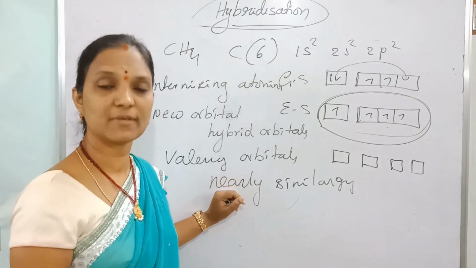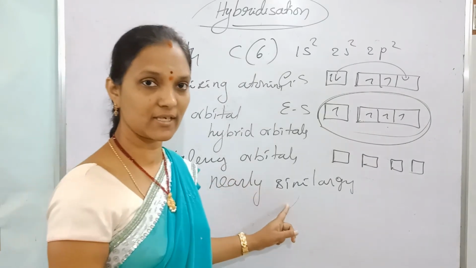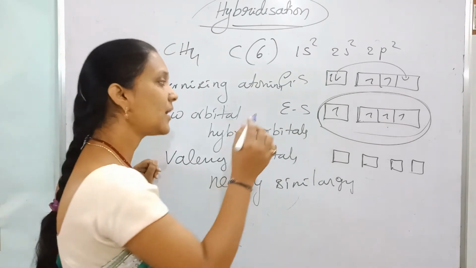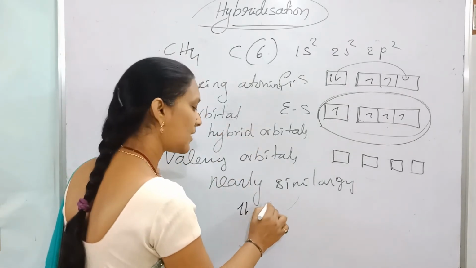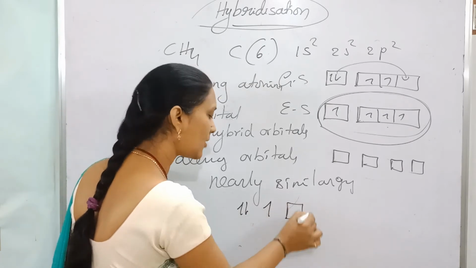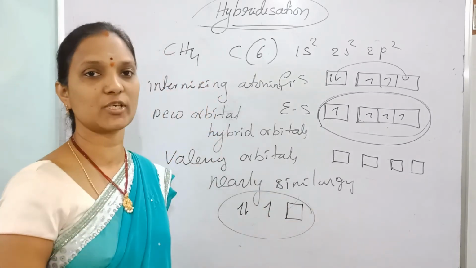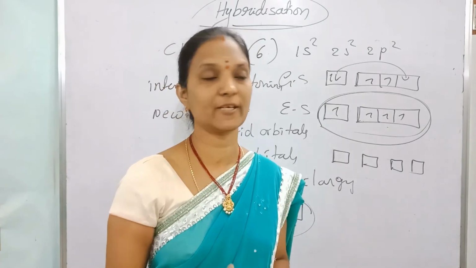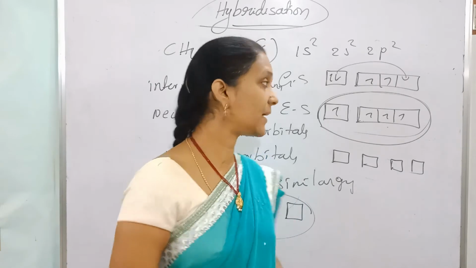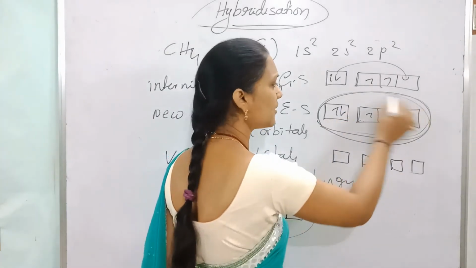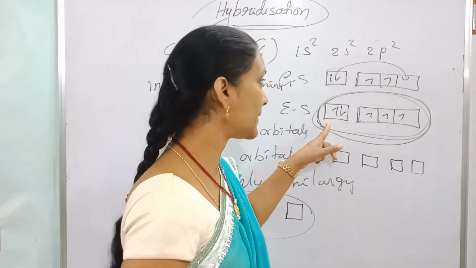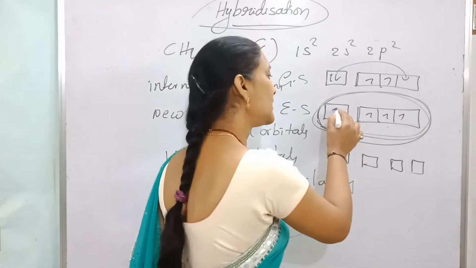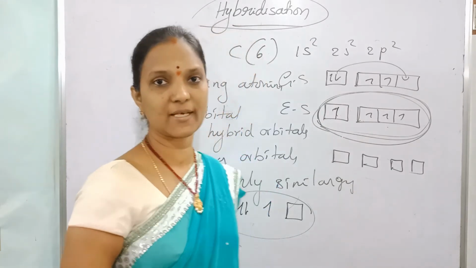Orbitals with paired electrons, unpaired electrons, or even vacant orbitals are also involved in this hybridization. Overlapping happens with unpaired electrons of opposite spin only, but in hybridization, orbitals with paired electrons, for example here a pair, also take part. Orbitals with paired electrons, unpaired electrons, and vacant orbitals are all involved in hybridization.